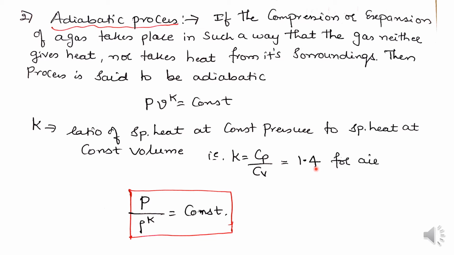The same equation, again with specific volume being the reciprocal of the density, is written as P divided by rho to the power K equals constant. So this is the equation we represent for the adiabatic process.